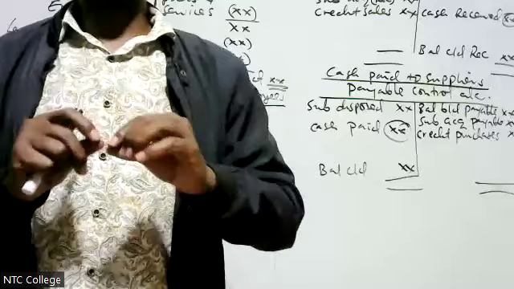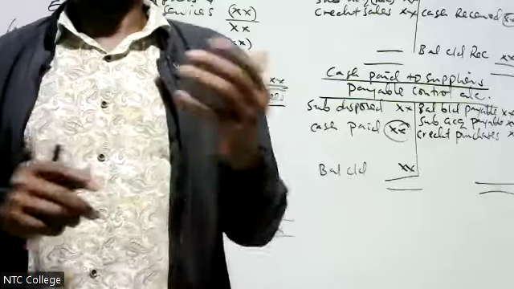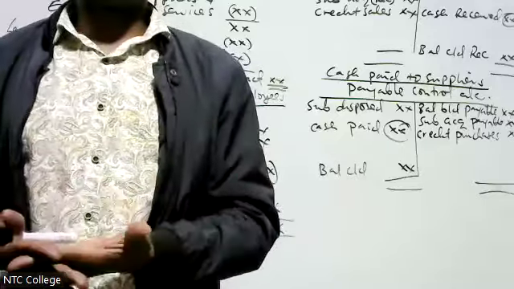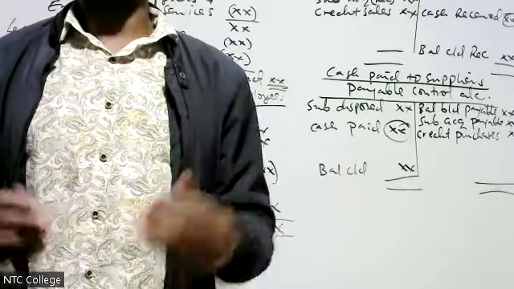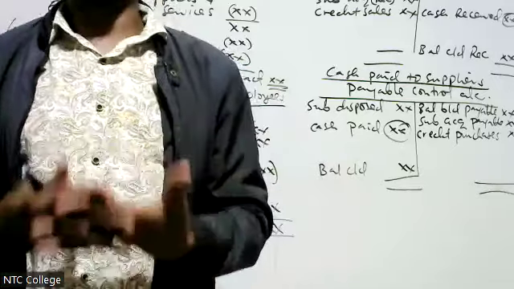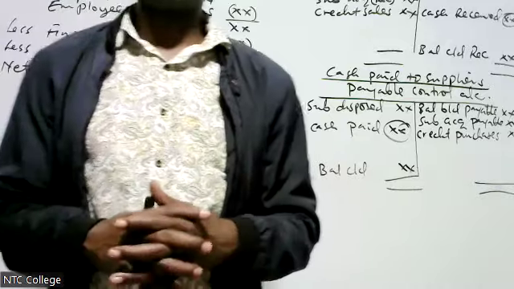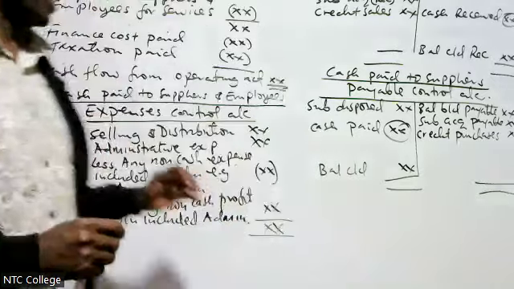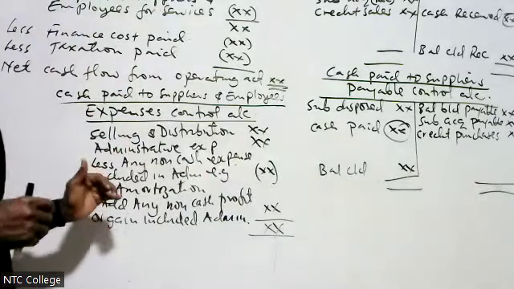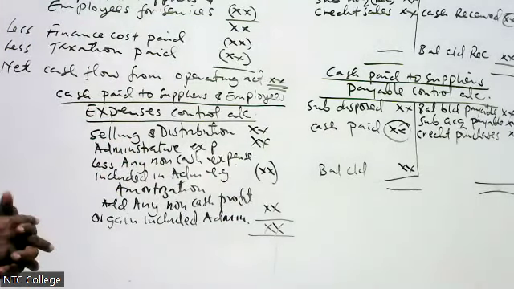Therefore, if the examiner is completely silent, then you adjust from admin expenses. But if the examiner is explicit that it was included in the cost of sales, then you adjust from the cost of sales, not admin. That's why I'm saying any non-cash expense included in admin expense, that is where we report those items.